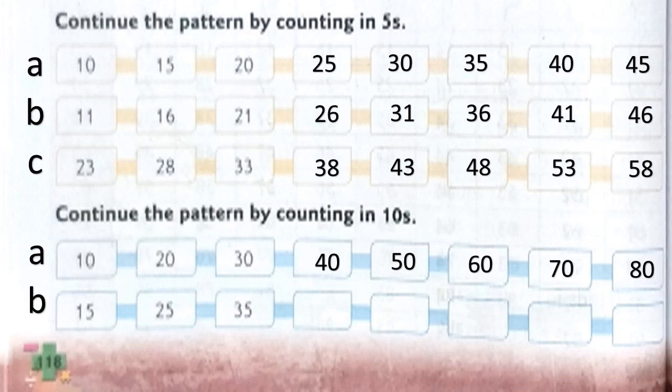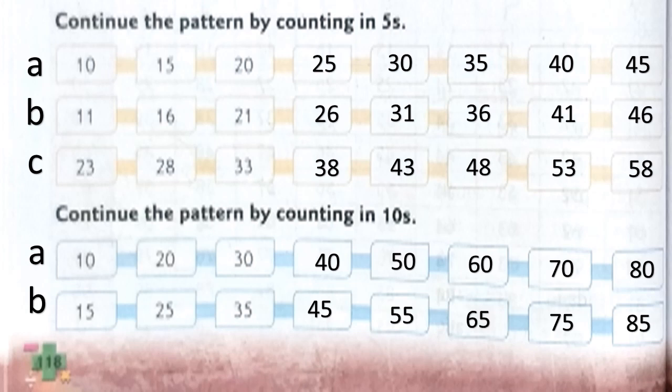We'll go to example B. Here it is 15, 25, 35. Now continue on your own, children. Complete it. Are you done? Then let's check for your answers. Yes, it is 45, then 55, 65, 75 and then 85. I hope you all got your answers correct.